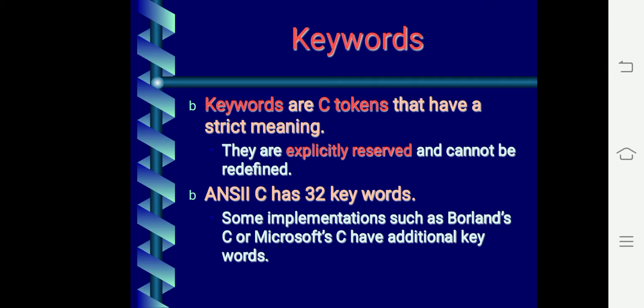When I write int, the computer knows that this is a data type. So what is keyword? Keyword is a word whose meaning is known to the computer. So we say that they are explicitly reserved. They have their own meaning and it cannot be changed. Okay. So keywords are the reserved words, we can say, whose meaning is known to the computer.